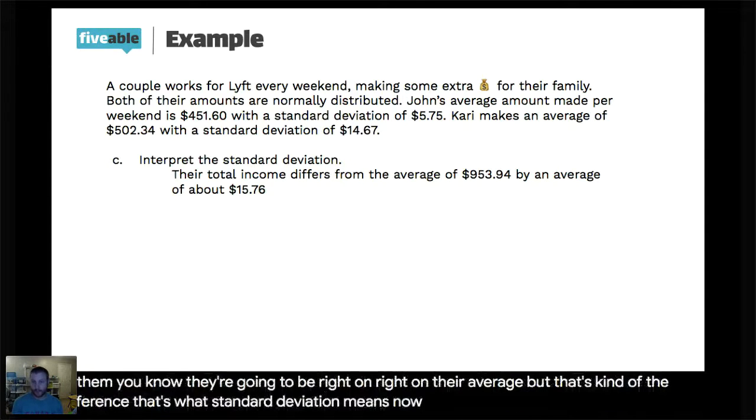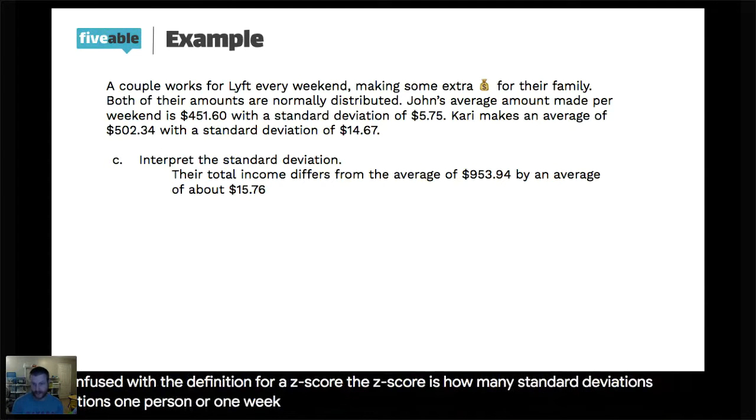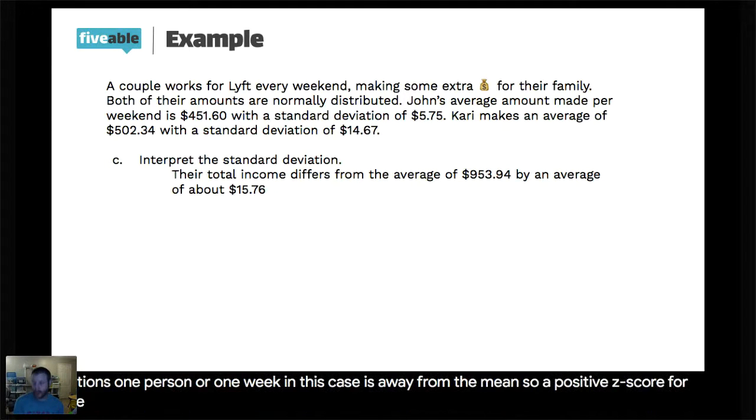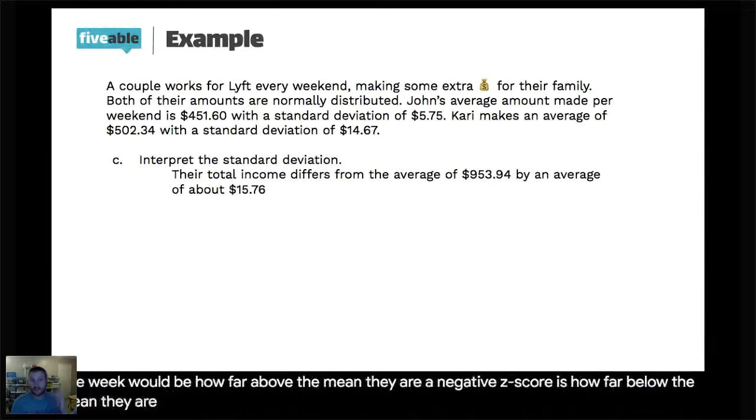Now, I know a lot of people get that confused with the definition for a z-score. The z-score is how many standard deviations one person, or 1 week in this case, is away from the mean. So a positive z-score for 1 week would be how far above the mean they are. A negative z-score is how far below the mean they are. But standard deviation is never going to be negative.